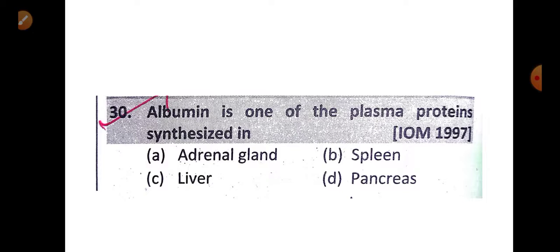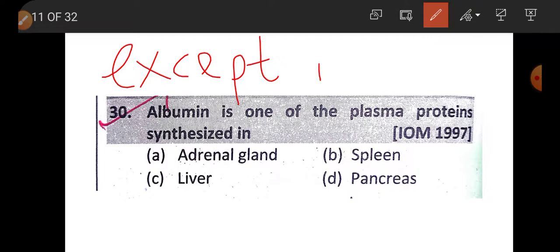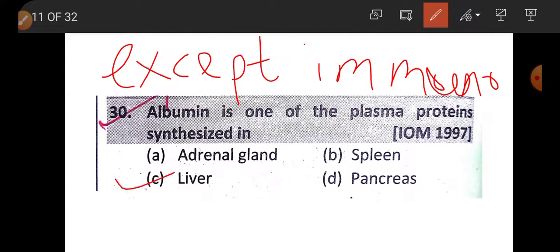Question number 29. Albumin is one of the plasma proteins synthesized in. It's a very simple question. All plasma proteins except gamma globulin, also called immunoglobulin, are synthesized in the liver. The origin of all plasma proteins is the liver except for immunoglobulin. So the answer is liver.